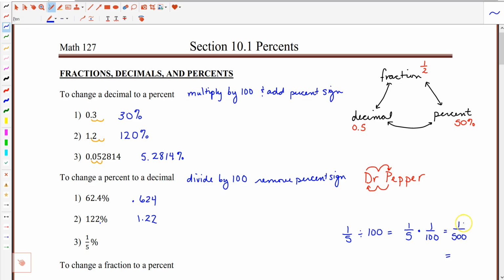So this fraction is a decimal. If in a calculator I do 1 divided by 500, we get 0.002. This is one way to do this problem.